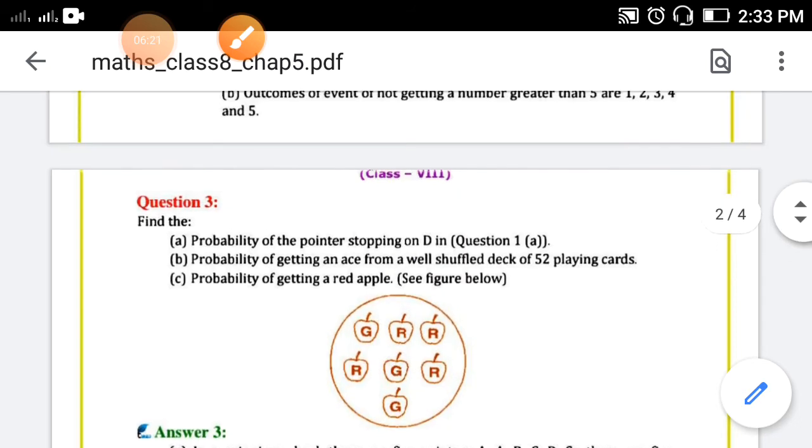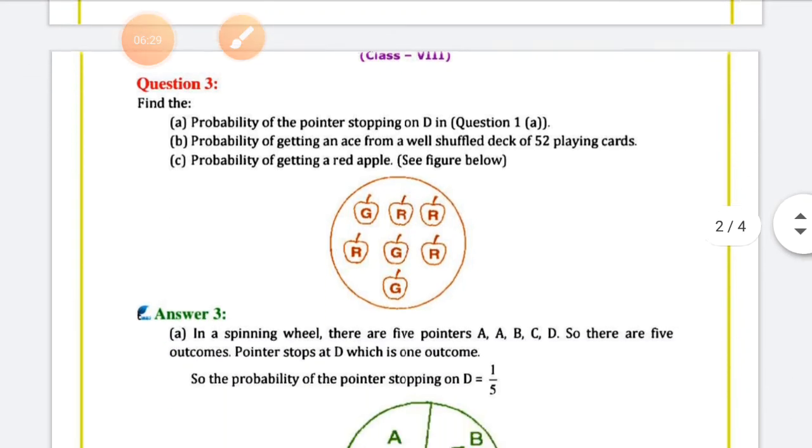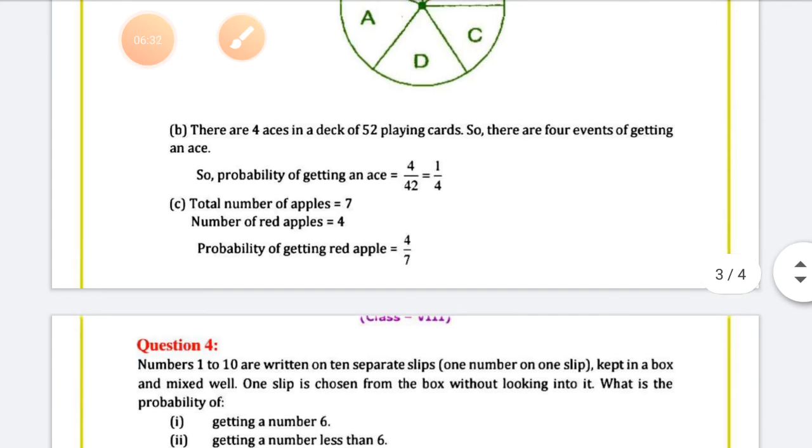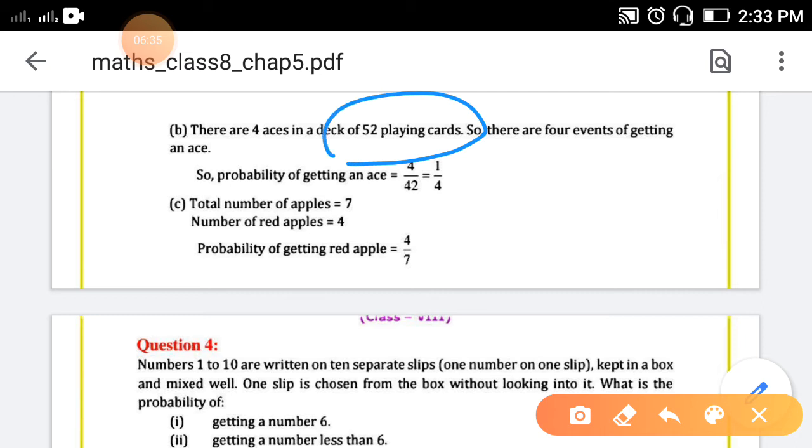B. Probability of getting an ace from a well shuffled deck of 52 playing cards. Out of 52 cards, how many aces are there? 4 aces are there.